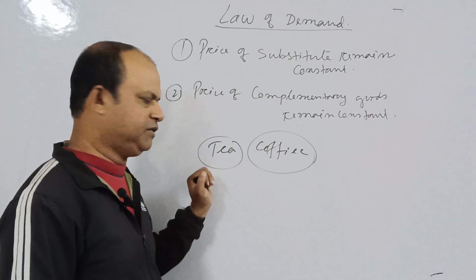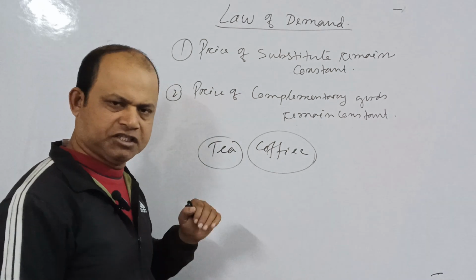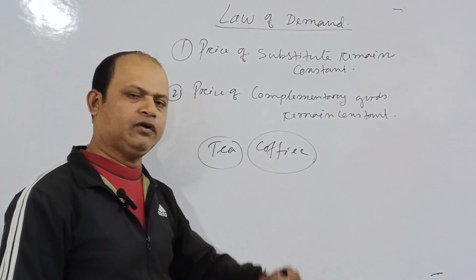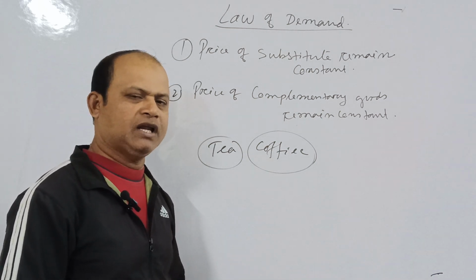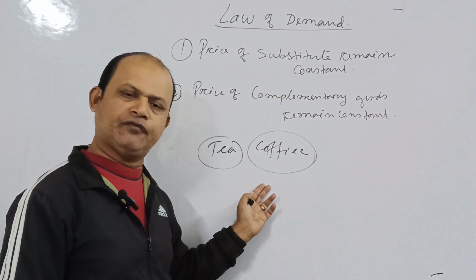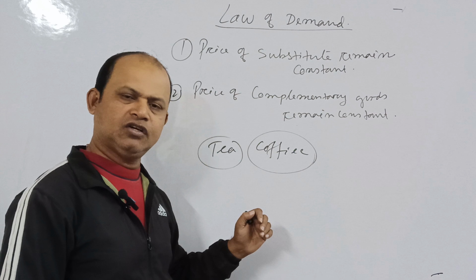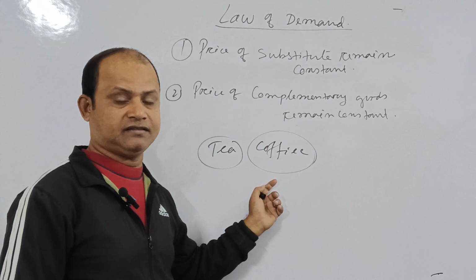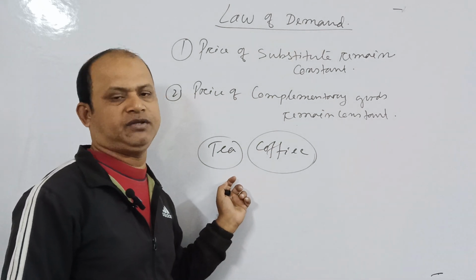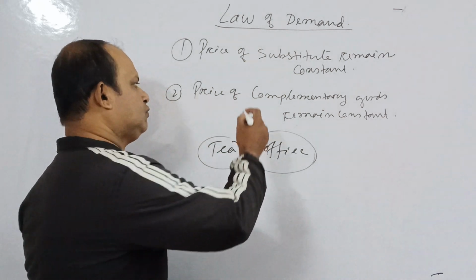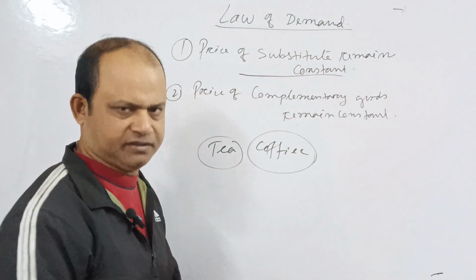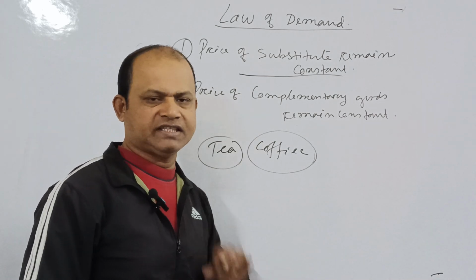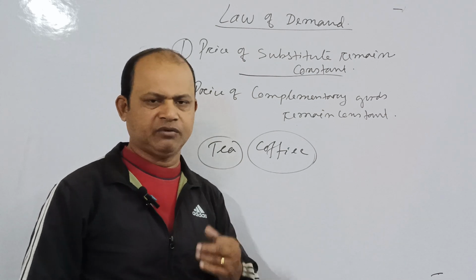Opposite also we can discuss. Here you see, if the price of tea decreases, accordingly the price of coffee also decreases, then what will happen? The people who are consuming coffee, they will stick to coffee because the price of coffee also decreases. So that is why if the price of tea decreases and the price of coffee remains constant, then the demand for tea will increase. So that is why it is one of the important assumptions. Actually, these are considered as assumptions. You have to assume all these things constant, then only the law of demand will be applicable, otherwise not.